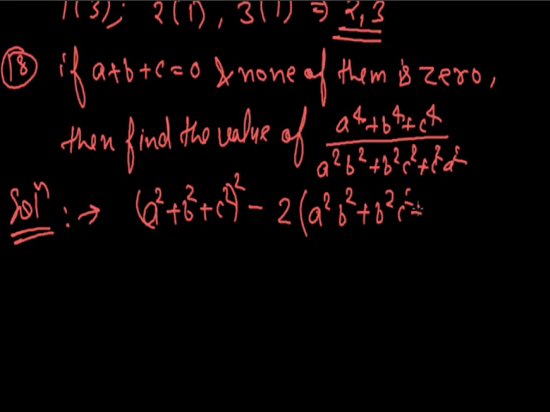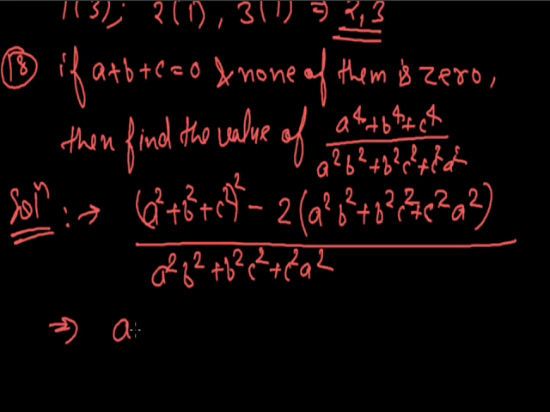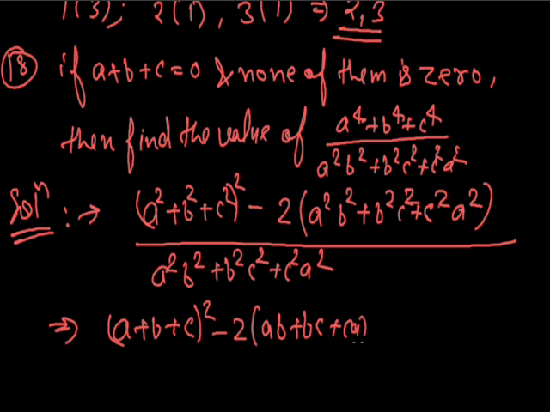Again, the value of a square plus b square plus c square may be given as a plus b plus c whole square minus 2 times ab plus bc plus ca, minus 2 times a square b square plus b square c square plus c square a square, whole upon a square b square plus b square c square plus c square a square.